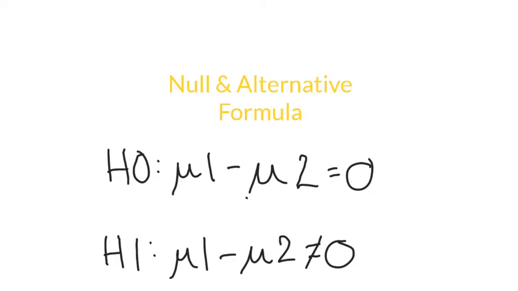For each of the different hypotheses, there is a formula. For the null hypothesis, the symbol that looks like a U is called a mu. So both mu1 and mu2 represent two different ideas that will eventually equal there being no difference between the two groups. And it is read H naught: mu1 minus mu2 equals 0.